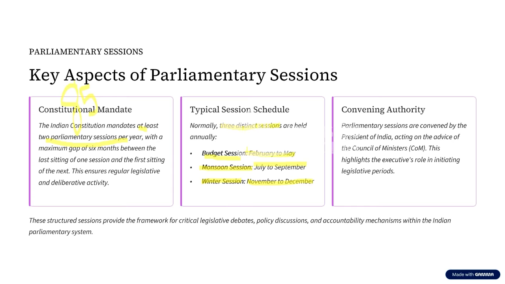Now we have understood about the constitutional mandate. We also understood when this session is going to end. Now, who is the authority to convene this session?